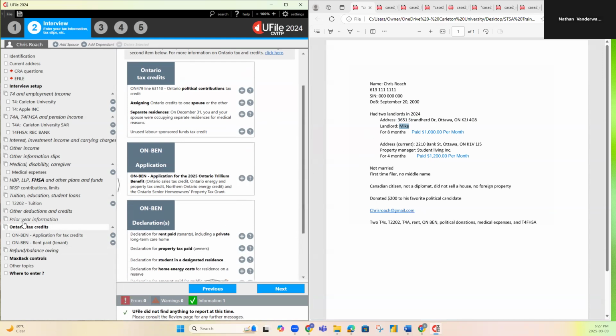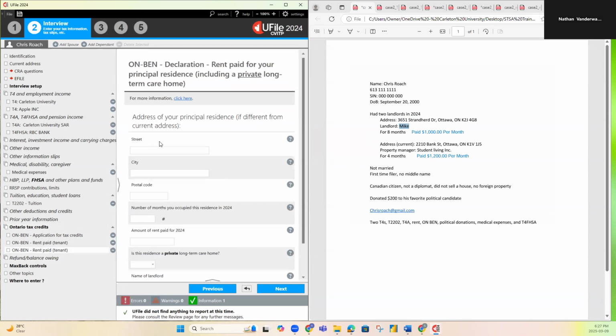So what you'll do is go back to the Ontario tax credits, declaration of rent paid. We're going to add another tab and then just do the exact same thing. Really, it's just important to note you can't combine them. If they have multiple addresses, then you have to add the multiple addresses here. So 2202, city is Ottawa, postal code K1V1J5.